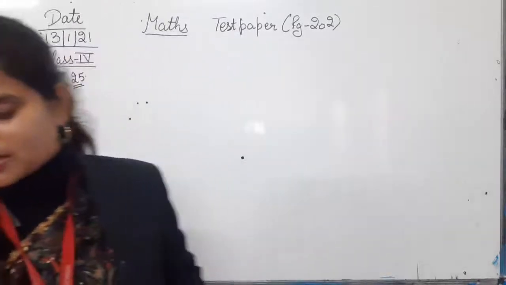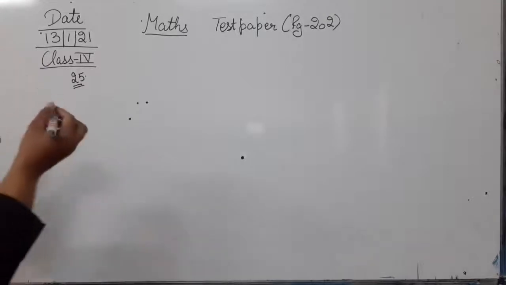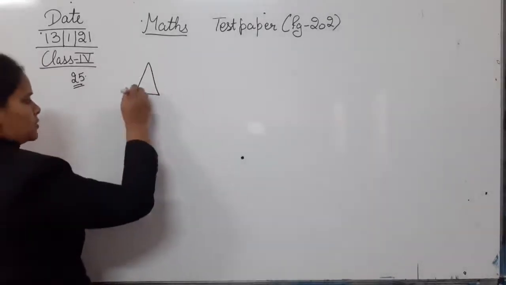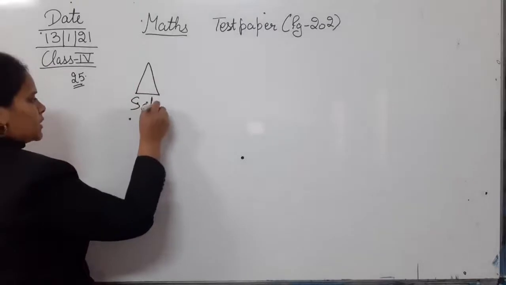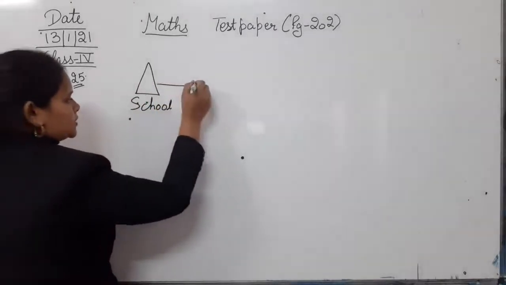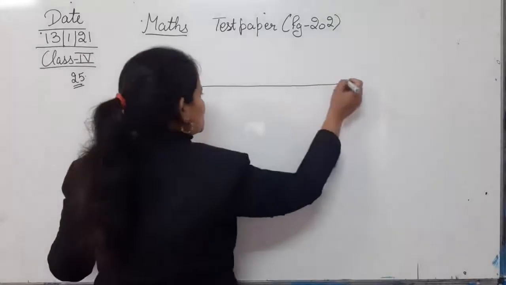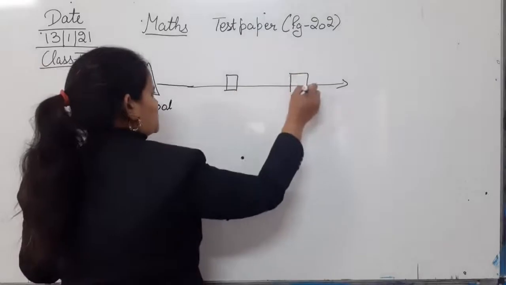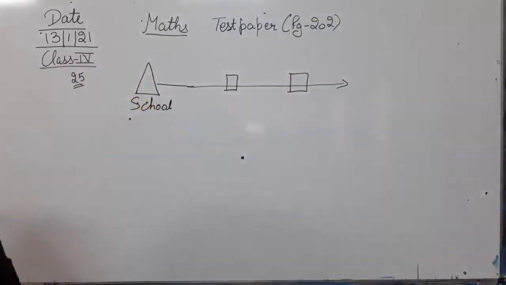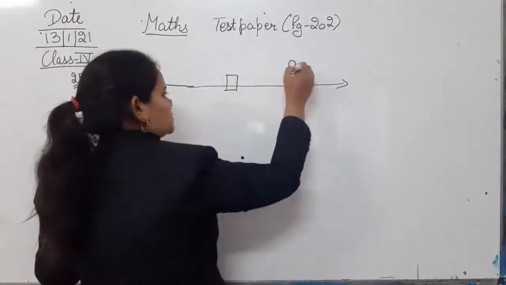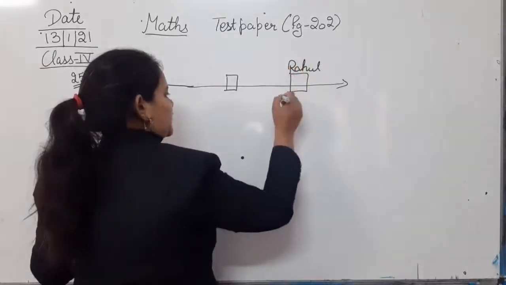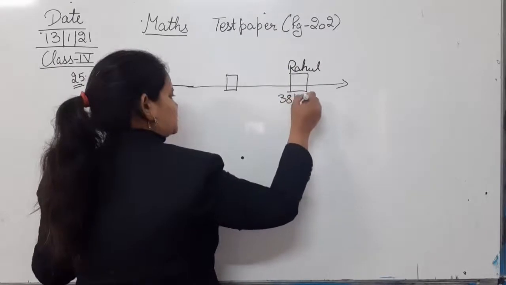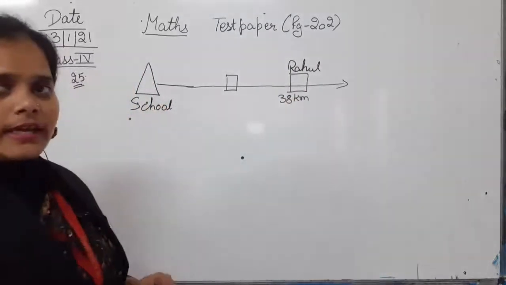Let's look at one thing. Here this is the school, and Shruti and Rahul both have their houses in this direction. These are two houses, one is Shruti's and one is Rahul's. Rahul's house is 38 kilometer. Suppose this is Rahul's house, that is 38 kilometer.